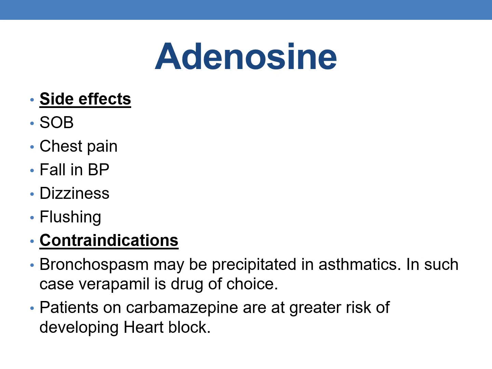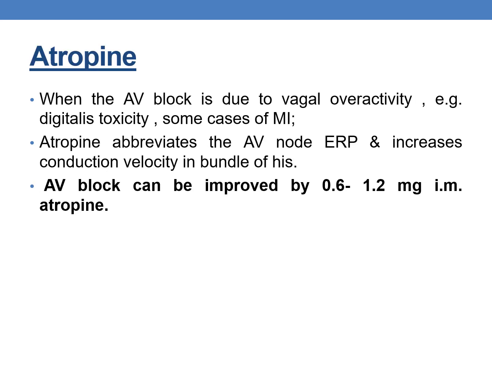The side effects are shortness of breath, chest pain, fall in BP, dizziness and flushing. Contraindications are bronchospasm may be precipitated in asthmatics. In such cases, verapamil is the drug of choice instead of adenosine. And patients who are on carbamazepine are at greater risk of developing heart block when they are administered with adenosine.